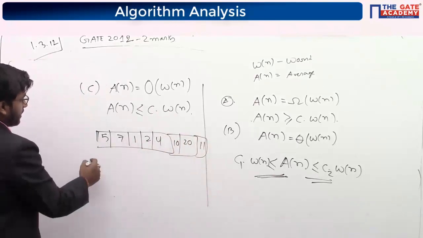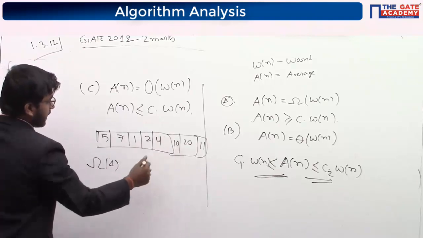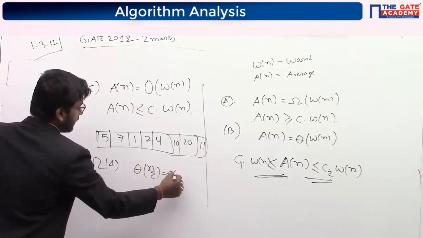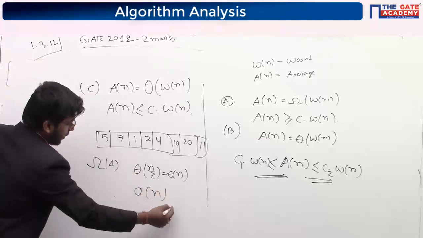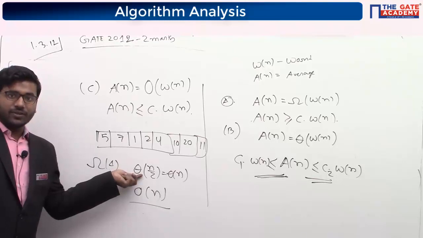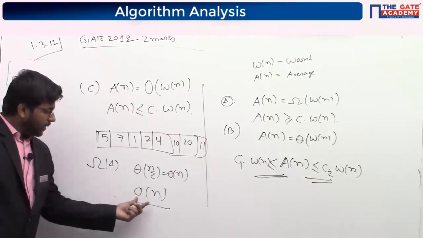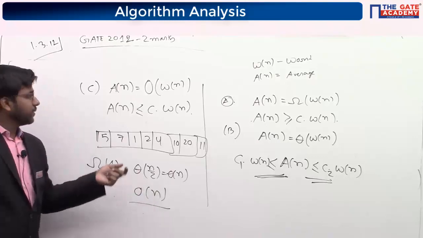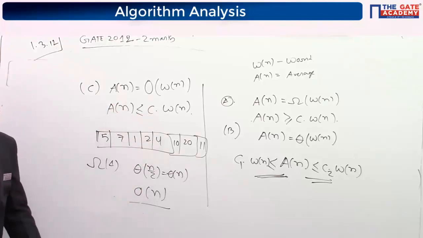In the best case you will get it at the first position. In the average case, you divide by 2, whatever the size, it is theta n by 2, which is theta n, and in the worst case you will get 5 at the end, so it's n. Now see, theta is the average case. Average case may be equal to this and this also, but your big O will always be greater than or equal to these. Average case is smaller than or equal to this one.